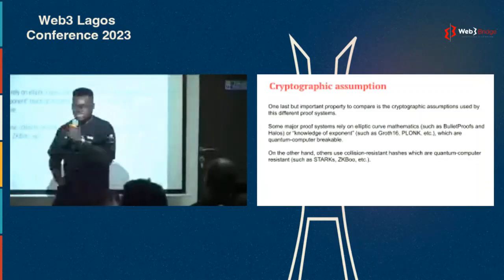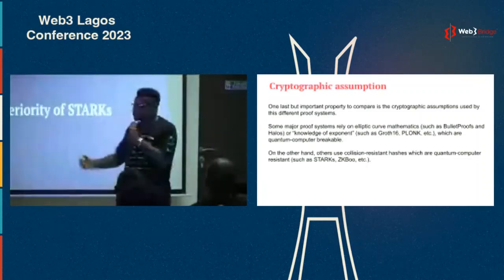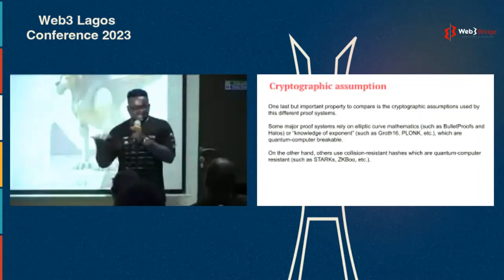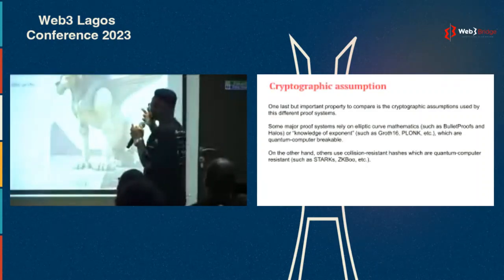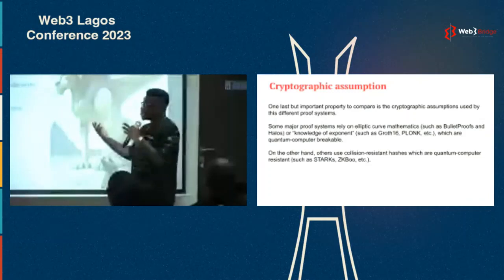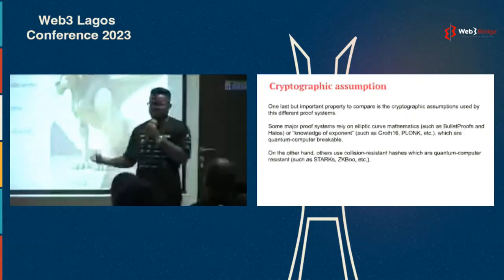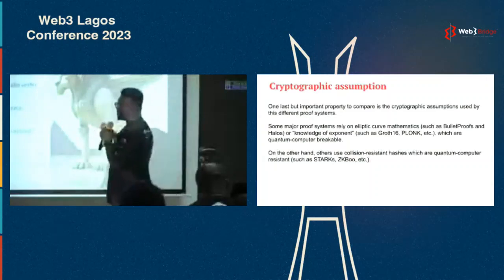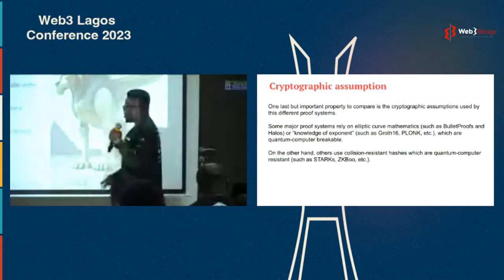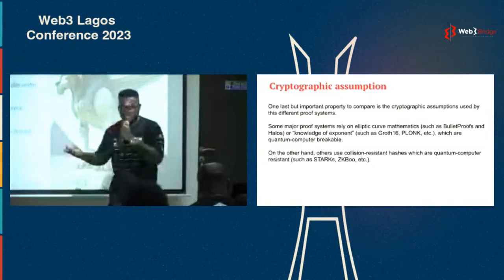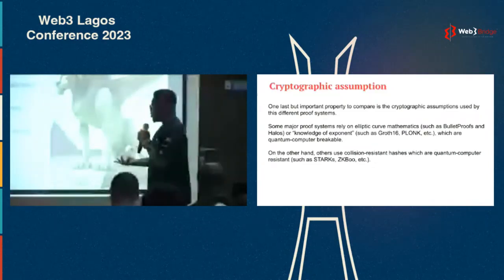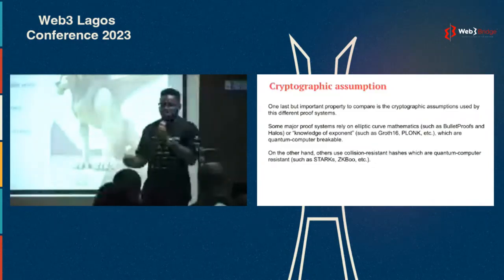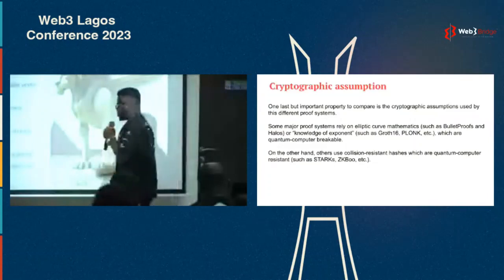Then let's just go to the superiority of STARKs. Let's just see some normie English. For example, privacy. With STARKs, you can create private applications. You can create scalable applications. With STARKs you can create universal applications, that you can carry out any computations. There's transparency, of course. There's no need for toxic waste. There's no need for any trusted setup, and there's battle hardened cryptography.